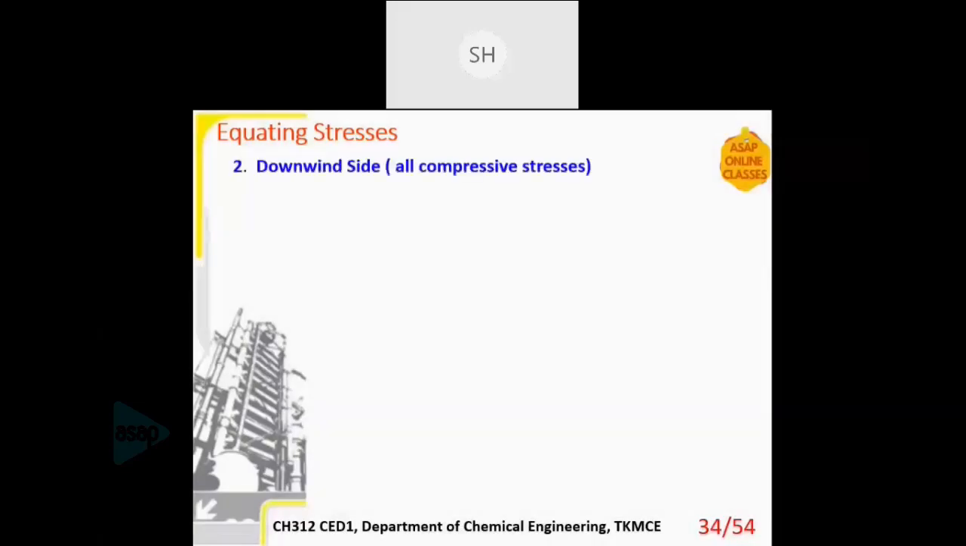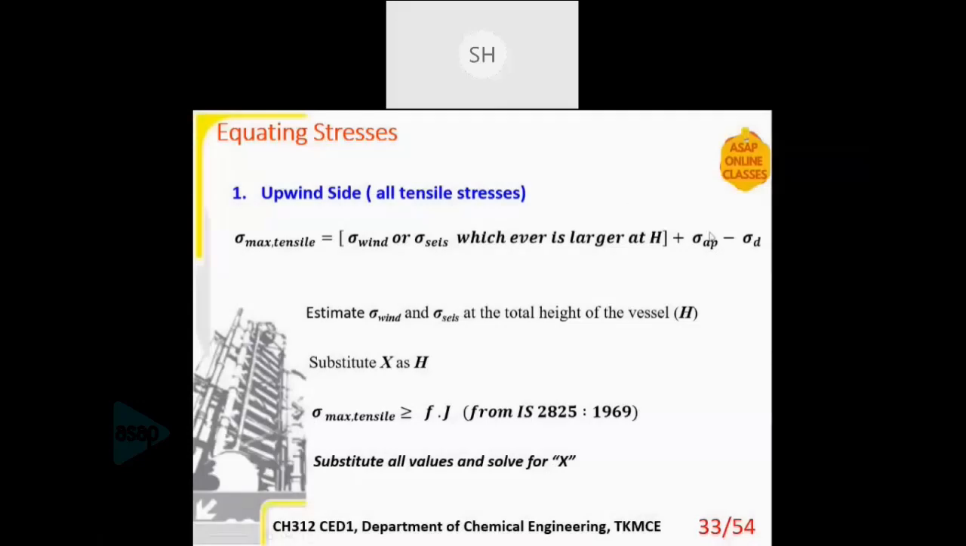Similar way, we can equate all the downwind side components. So there, towards the bottom of the column, we assume the compressive stresses are in action. More of the compressive elements are there. There we are comparing the sigma wind or whichever is larger plus the dead weight, because dead weight gives more importance to compression, or all the compressive forces are involved in the dead weight stress. That is why here it is added. If you check here, it is subtracted.